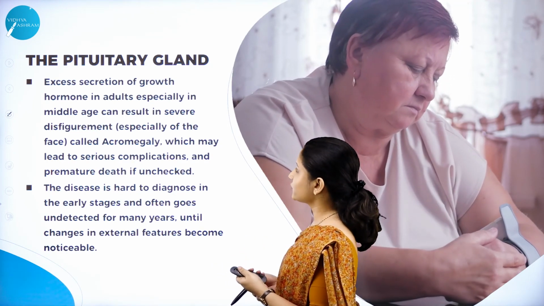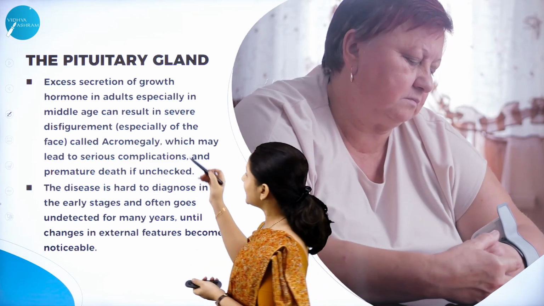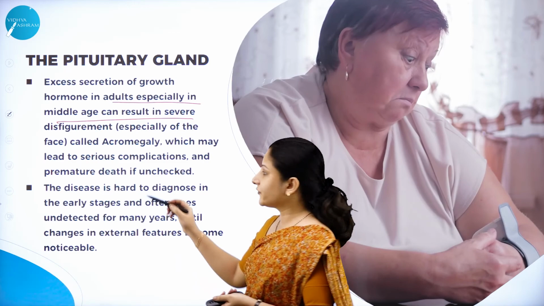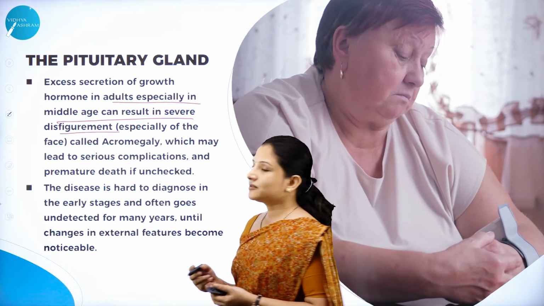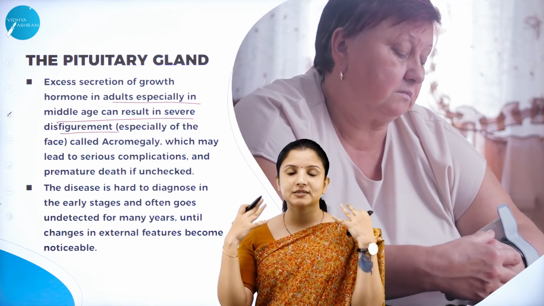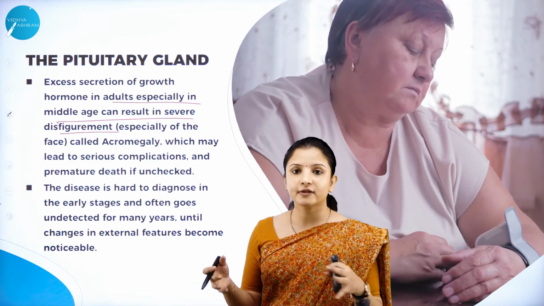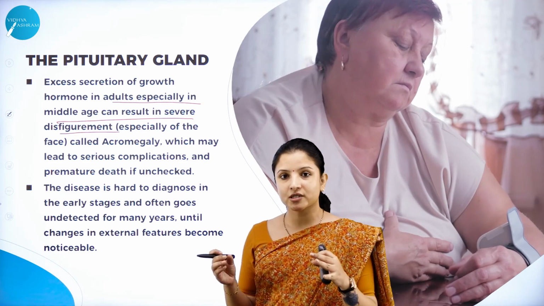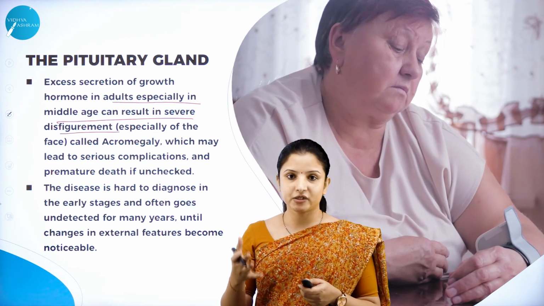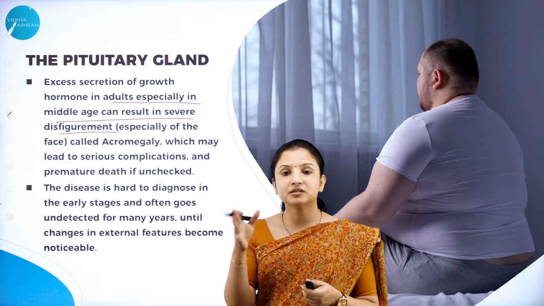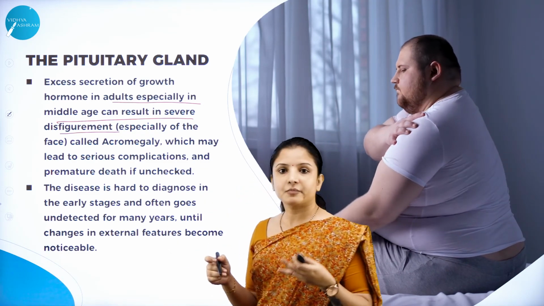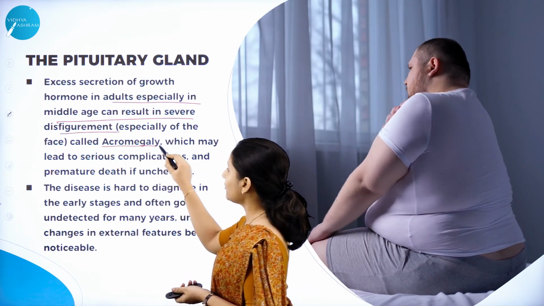Excess secretion of growth hormone in adults, especially in middle age, can result in severe disfigurement. That is, the person's body will become disfigured and will not look normal. If the anterior pituitary secretes excess growth hormone when the person is in middle age, it results in disfigurement of the body, which is called acromegaly.